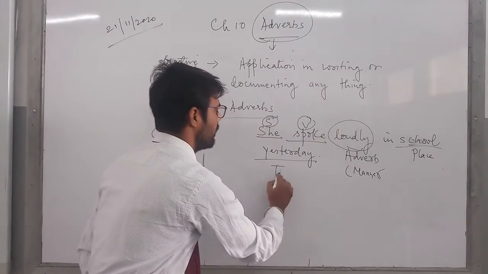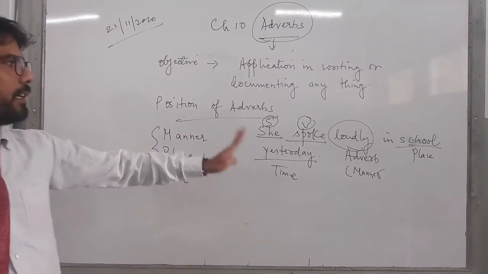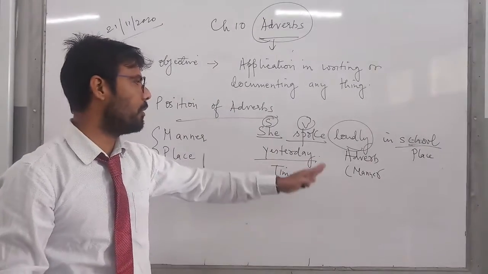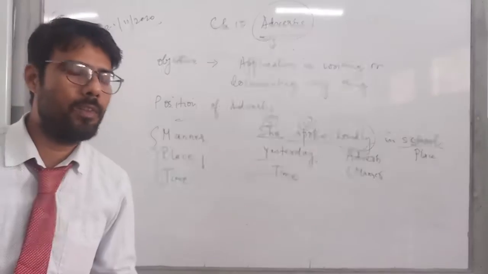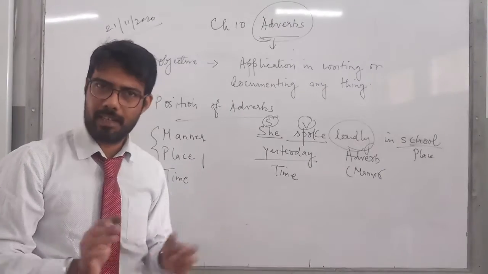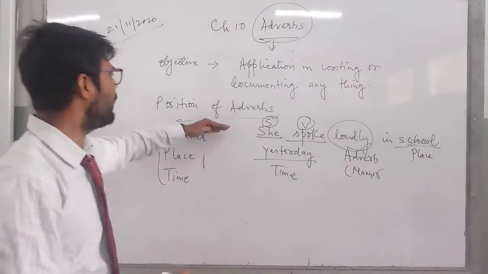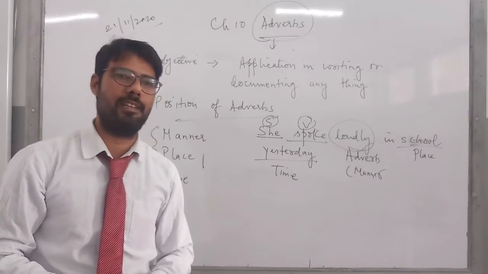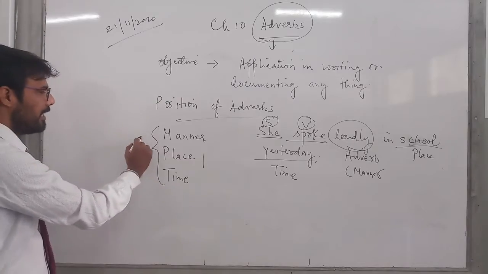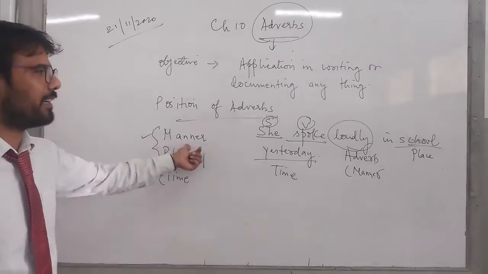and yesterday is time. Now, children, if I write in this manner, she spoke loudly yesterday in school, you will say that it is also correct. But here comes the application: whenever we construct sentences, we have to keep in mind that the manner can never come last.